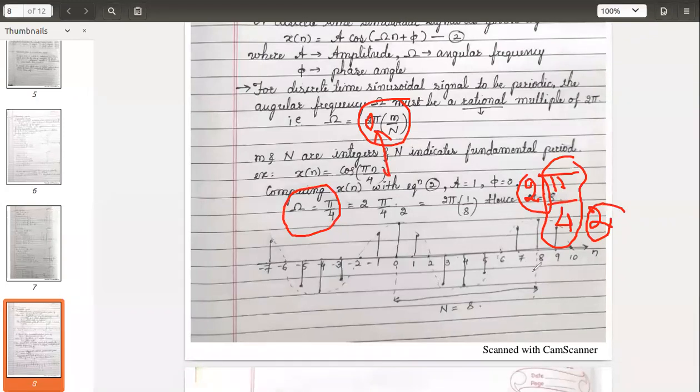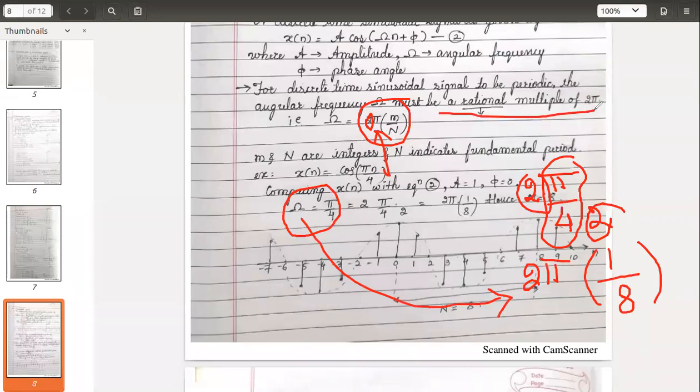So for this, I will try to rearrange it. 2 pi as it is, remaining all terms at one side. Numerator we don't have, so 1 into 1 by 8. So I have represented pi by 4 in this form, a rational ratio. Okay. So the condition is satisfied. So what is capital N?